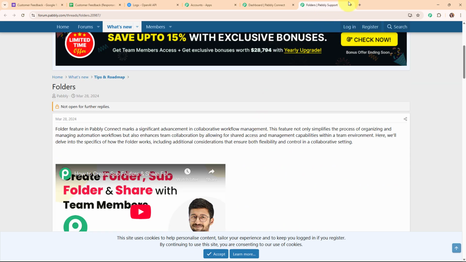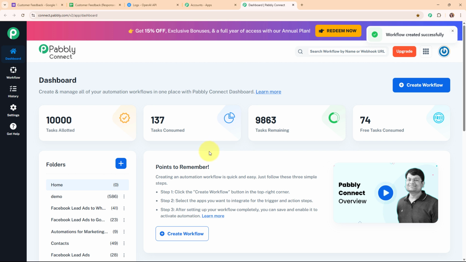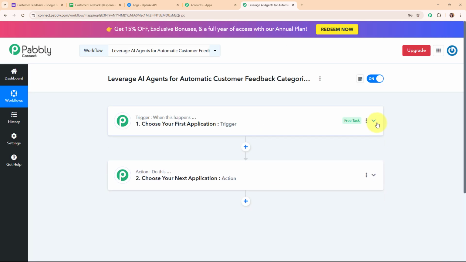Alright, so now moving back to Pabbly's dashboard, and here to create a new workflow, I'm going to click on this create button given over here. And now in this workflow window, you can see we have successfully created a workflow, and here on my screen you can see the two most important principles of an automation process, that are trigger and action. Where trigger says when this happens and action says do this. That means action is a response towards a trigger. Your automation can have a single trigger but multiple action steps.